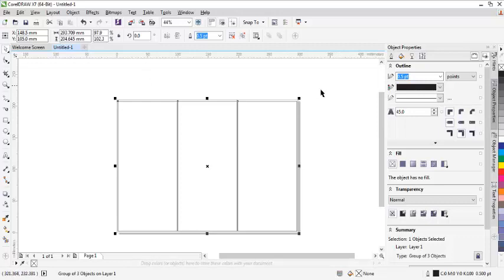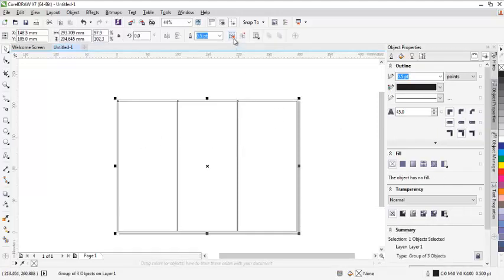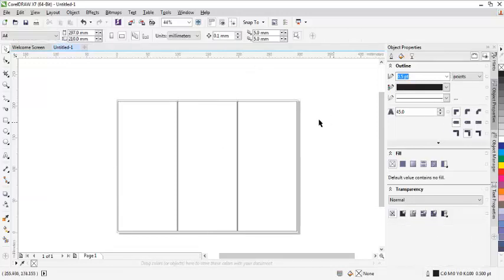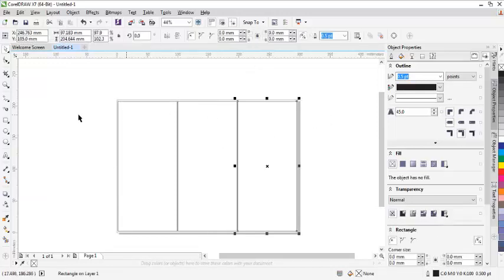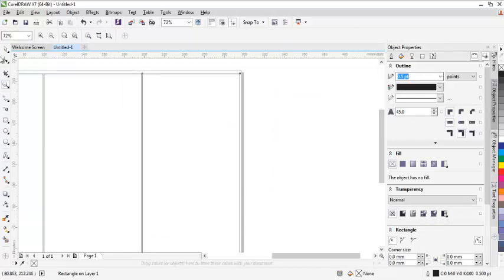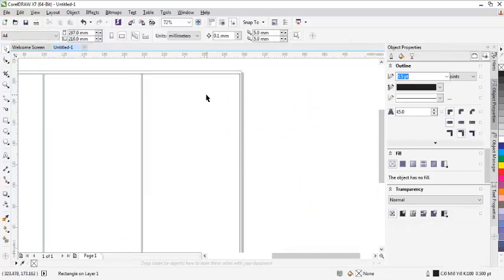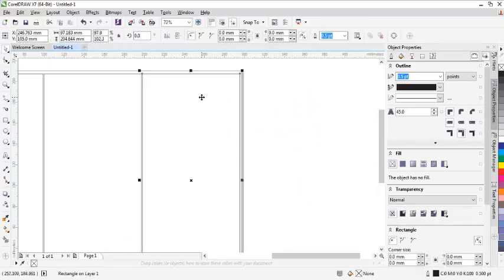Now because we are going to be treating each one individually, I intend to ungroup it so that I'll work individually with it. Now let me make some minor adjustments. Now if you can see the space between this and this, there is a space. I intend to close it up. Now I'll click on it, then I'll shift it.